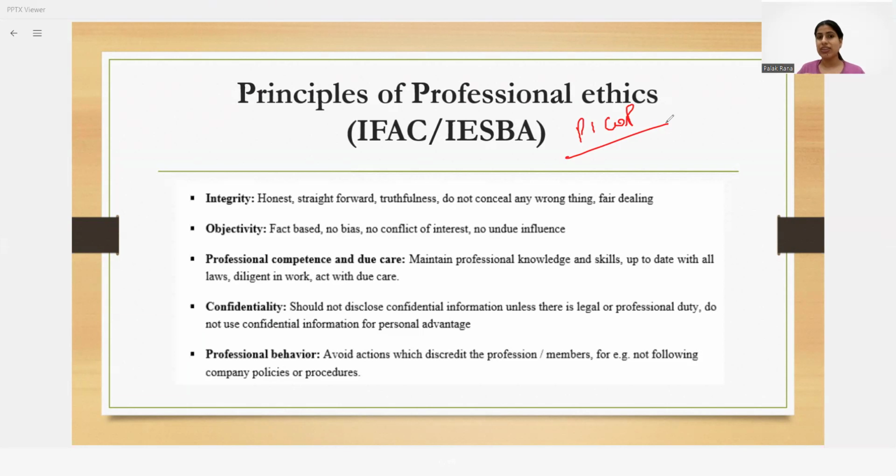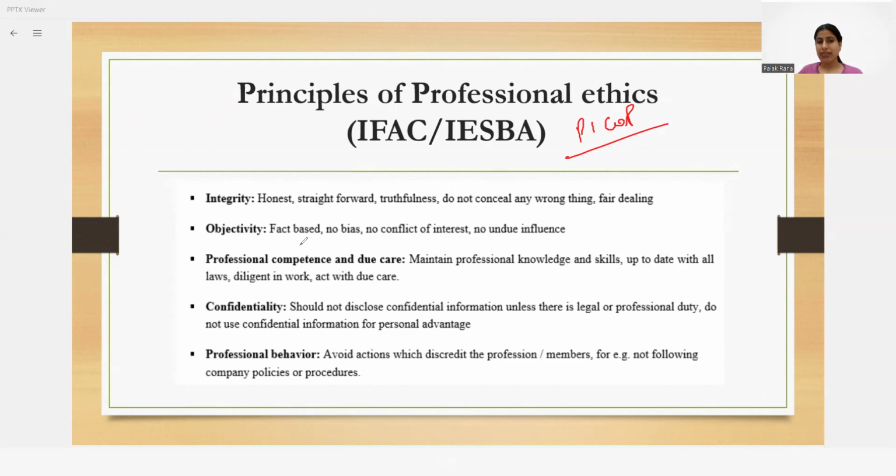Integrity means honest, straightforward, truthfulness, and do not conceal any wrong things, and fair dealing. So it is expected from me, being an accountant, being an auditor, that I should be honest towards the general public, towards my client as well as the audience. And if I know any information which is incorrect, which is misleading, and due to that, maybe the audience, maybe the clients could take a wrong decision, then I should speak up and I should be honest, and I should be involved in fair dealings with my clients, with the general public and the society.